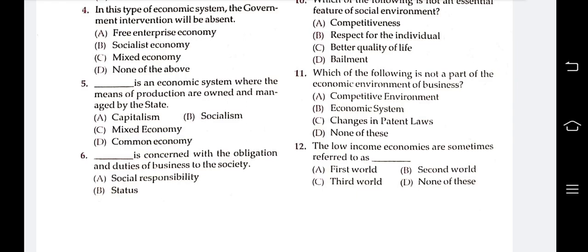Here the answer is D, none of these. Okay, it means all are part of the economic environment.